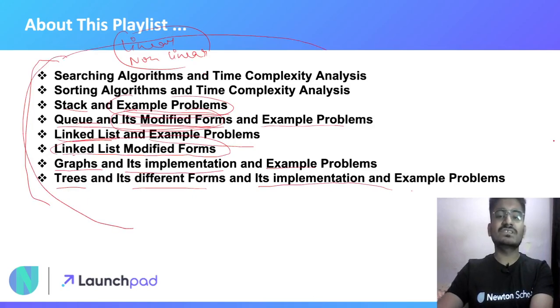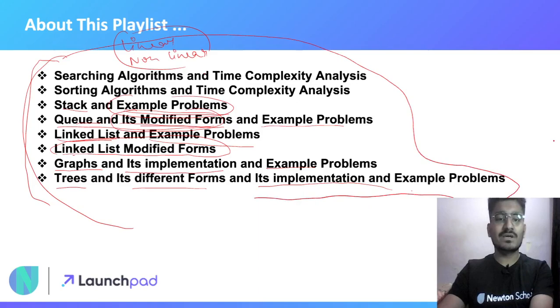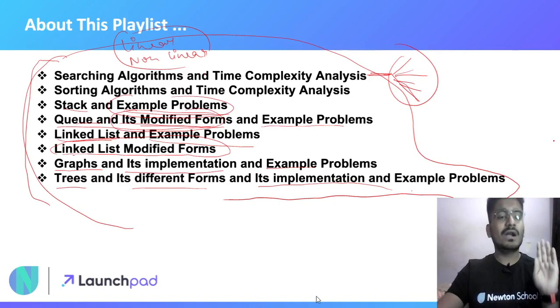So this is just a summary of this whole playlist. Okay, and every point contains 4 or 5 topics in it. We will see everything under this playlist.